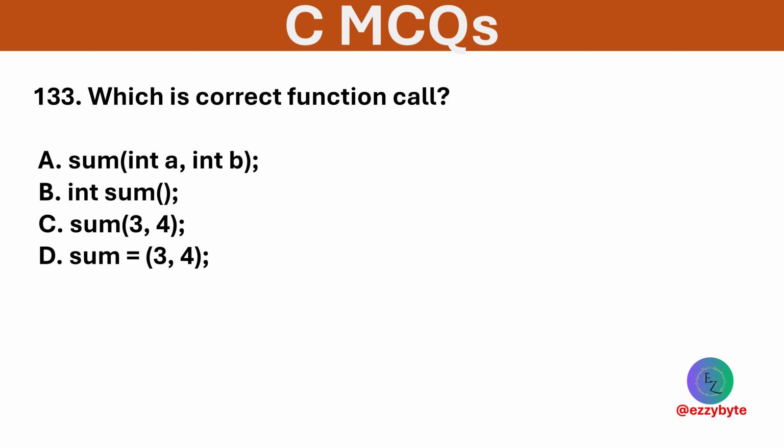Which is the correct function call? Options are given below. Option C is correct. Function calls use the name and the actual values.